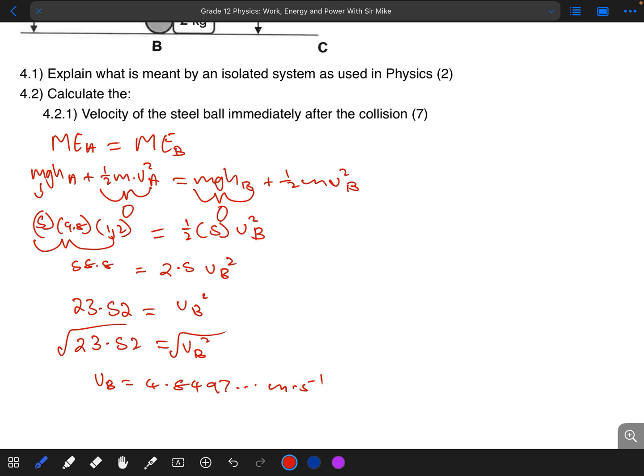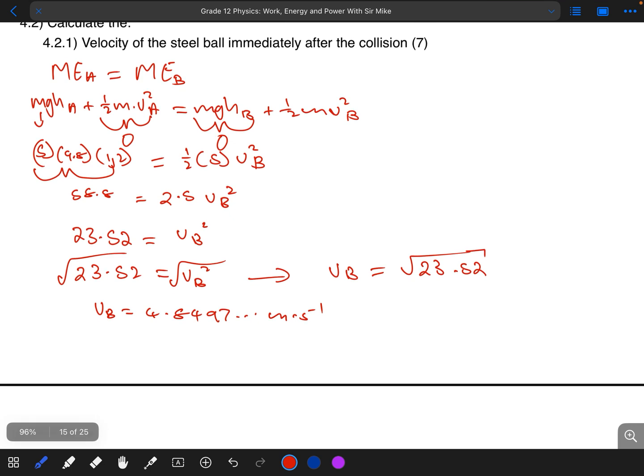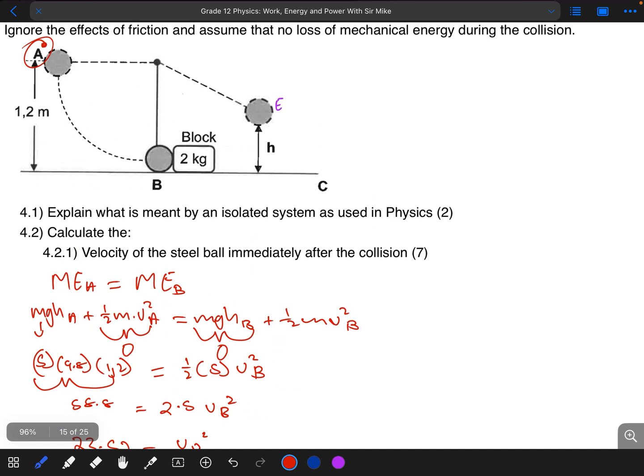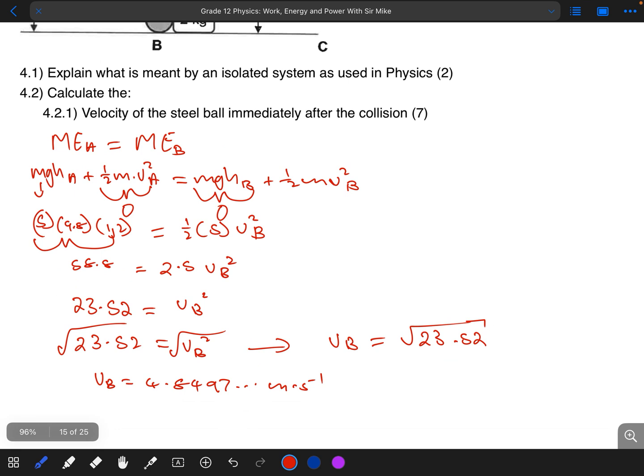So now if you look at this step, that simply means my velocity at point B is equal to the square root of 23.52. I'm just going to continue using that one since it's not rounded off. Remember, the speed of the object at point B before collision is simply 4.84 or 4.85, if you choose to round that off. But remember we do not round off unless it's the final answer.